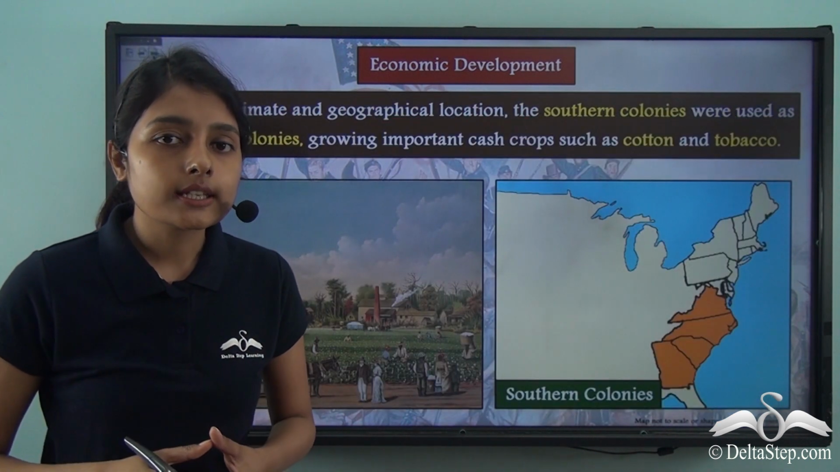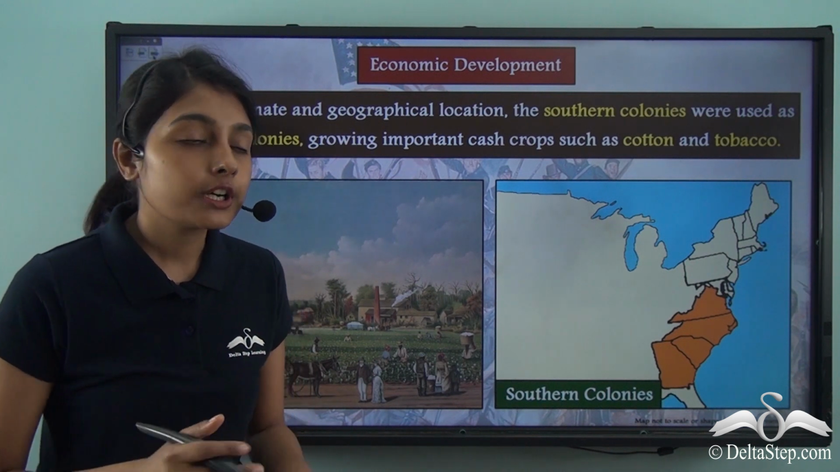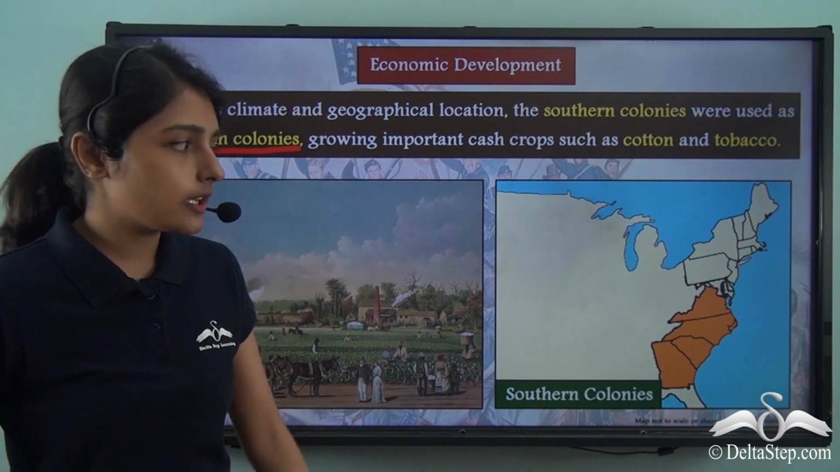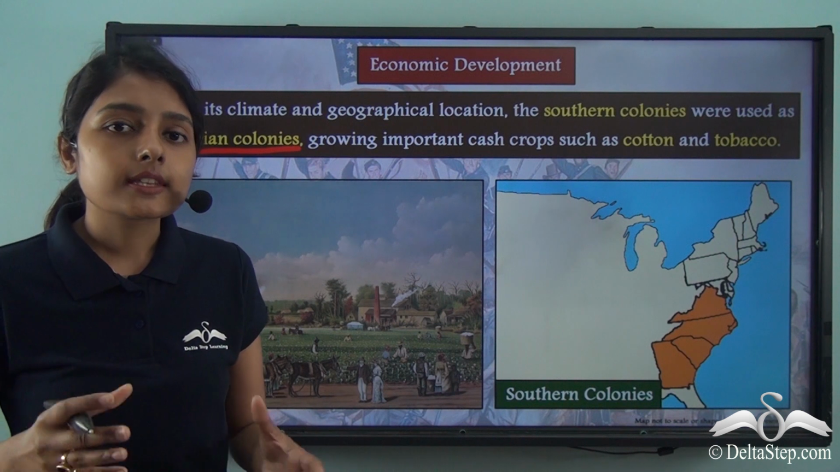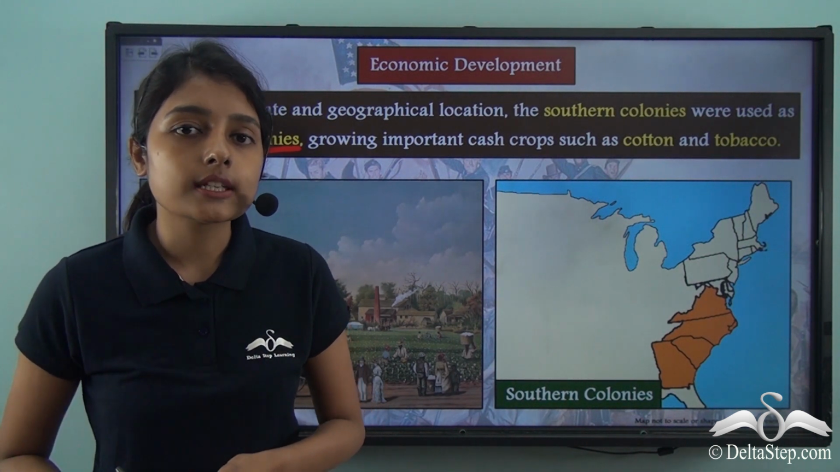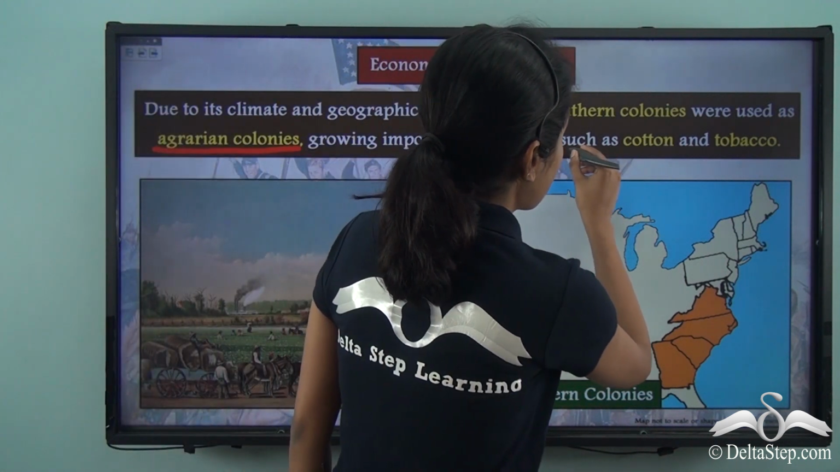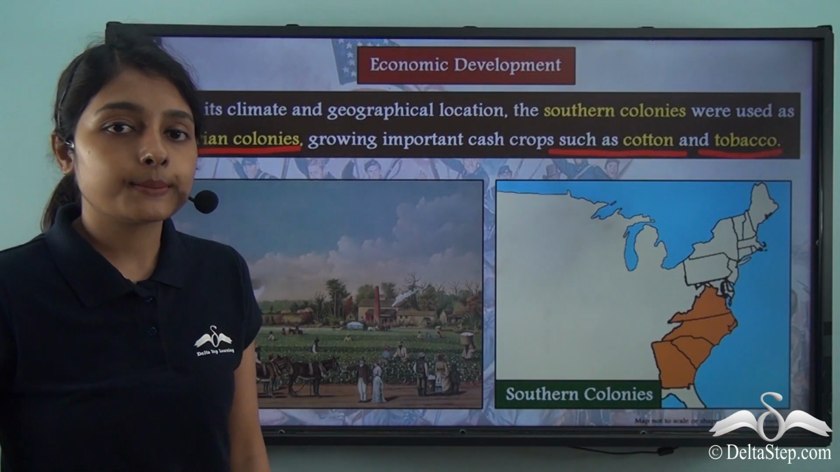The southern colonies, that is, the colonies that lay below Virginia, were agrarian colonies. Why were these southern colonies agrarian? This is because the lands in the southern colonies were very fertile to produce cash crops like cotton, tobacco and sugarcane.